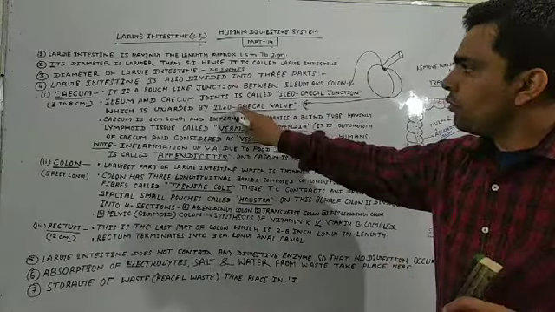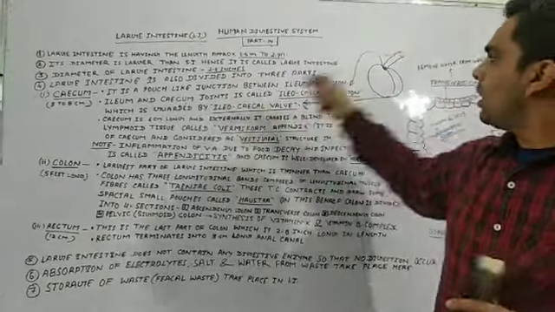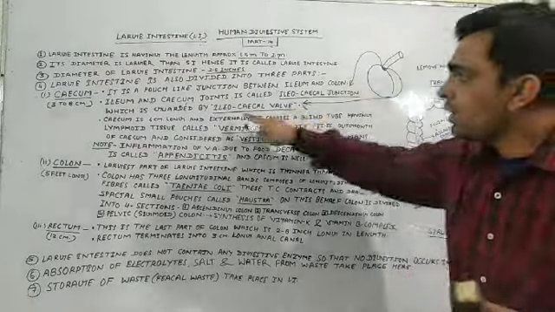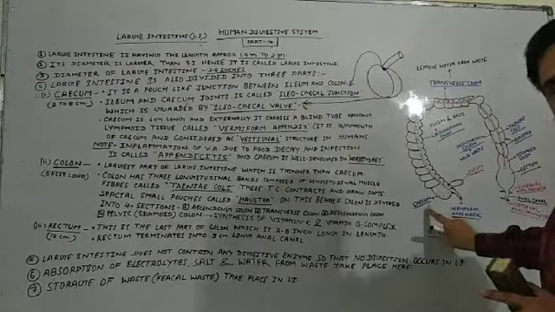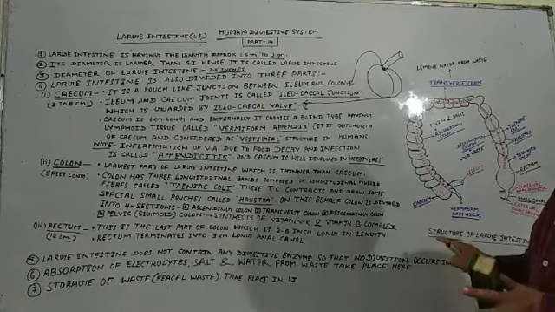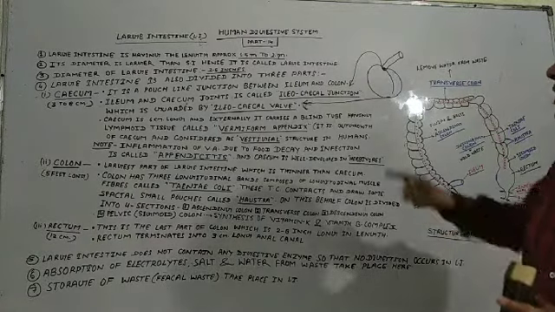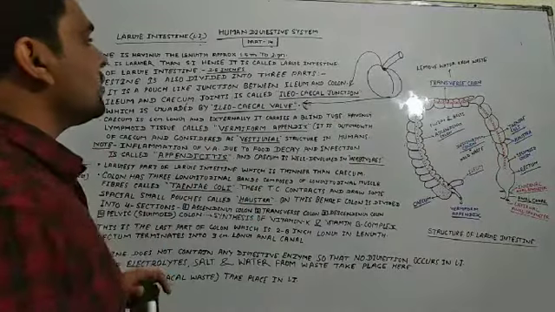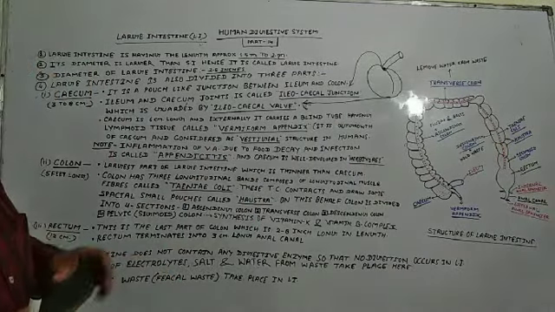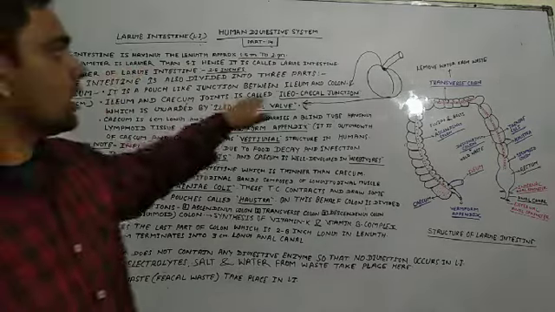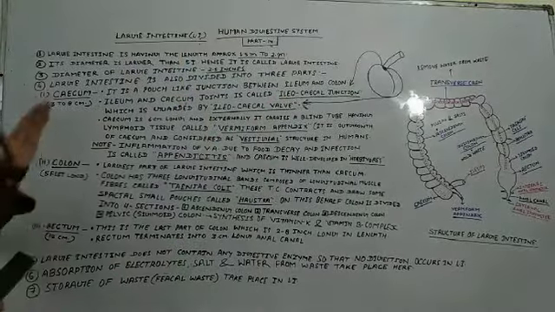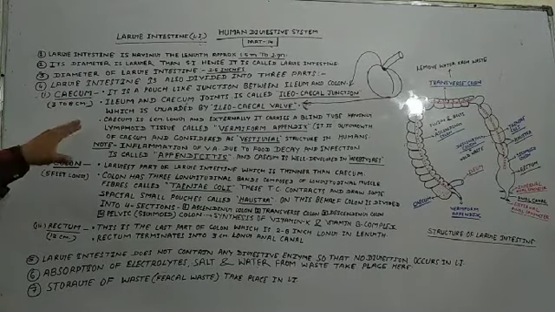So this sphincter also allows food to move from the ileum to the cecum, but the backflow is prevented by this valve. Clear, students? This is the function of the ileocecal valve, situated at the ileocecal junction. Come to the next point.